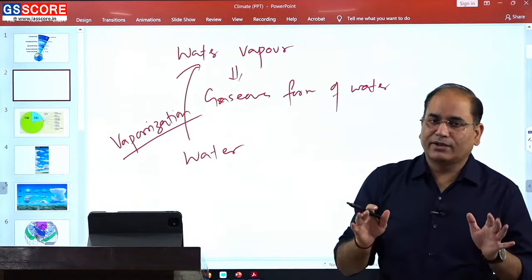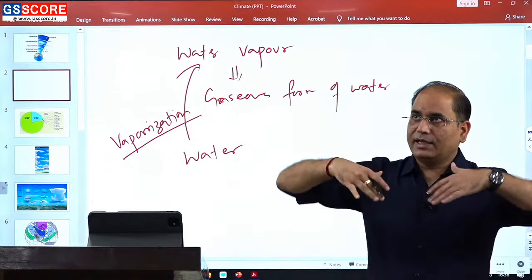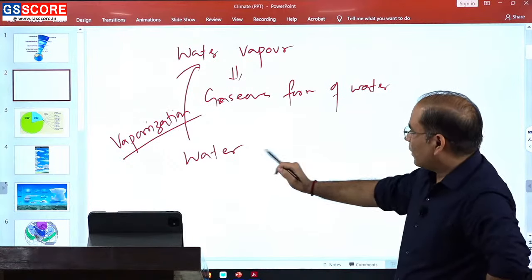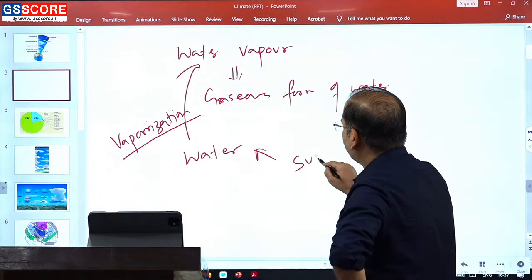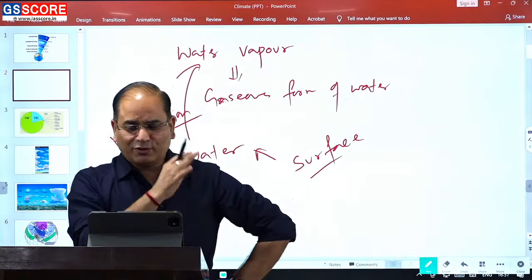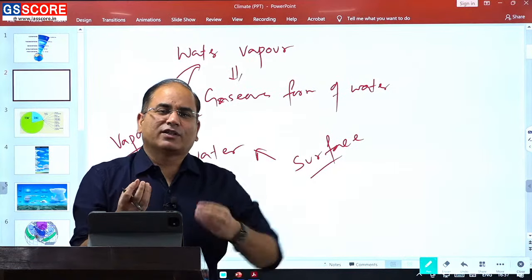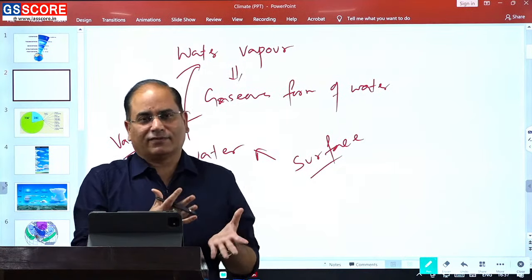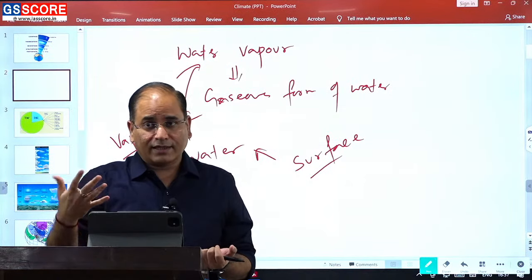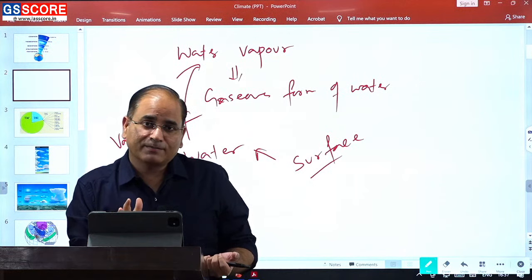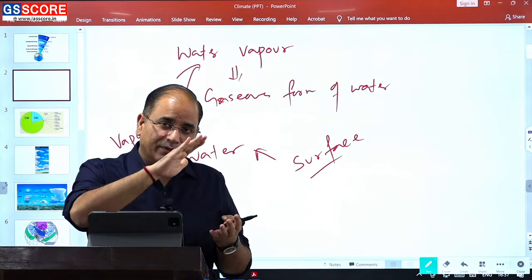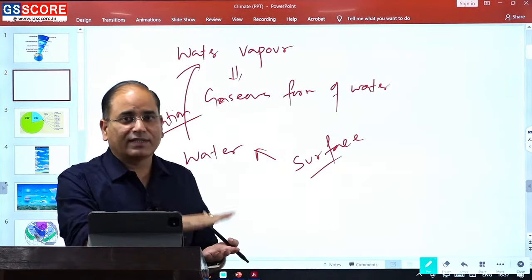Now, the only thing that you need to remember for this water vapor is that in our atmosphere we have water vapor, but the source of that water vapor is water, and that water is at the surface. It's as simple as that. No need to bring any kind of complexity. So the source of water lies on the surface. There will be variation on the surface: lower latitude more water, higher latitude lesser amount of water. But the very first thing that you need to have clarity on is that the source of water vapor is on the surface.